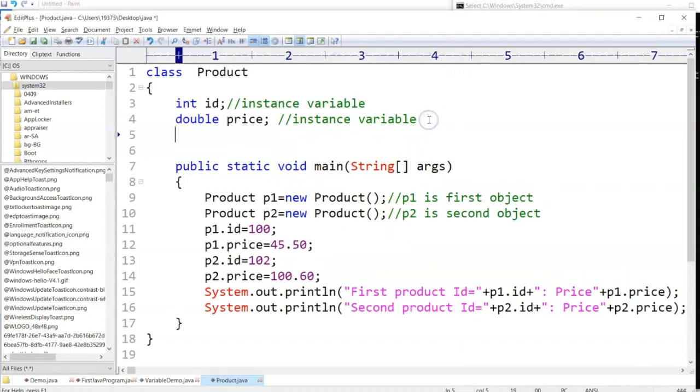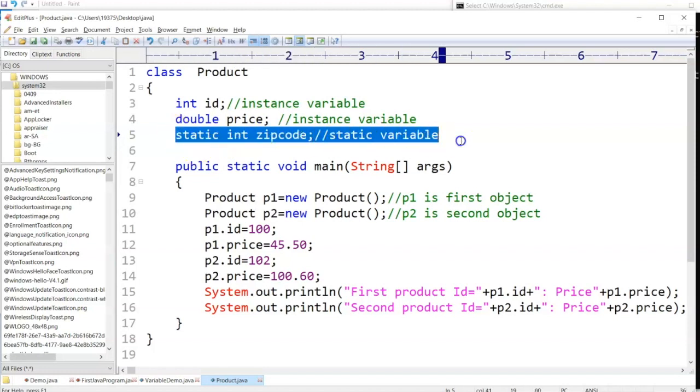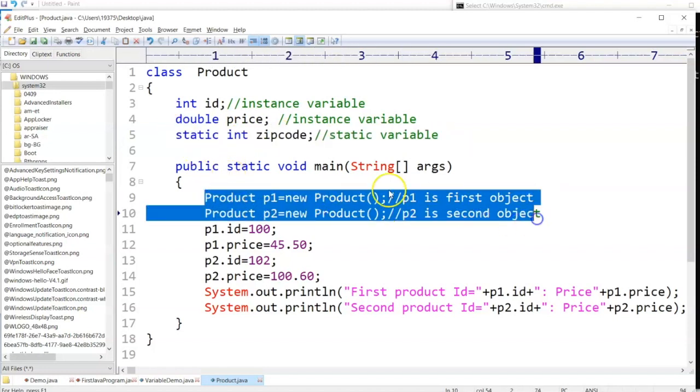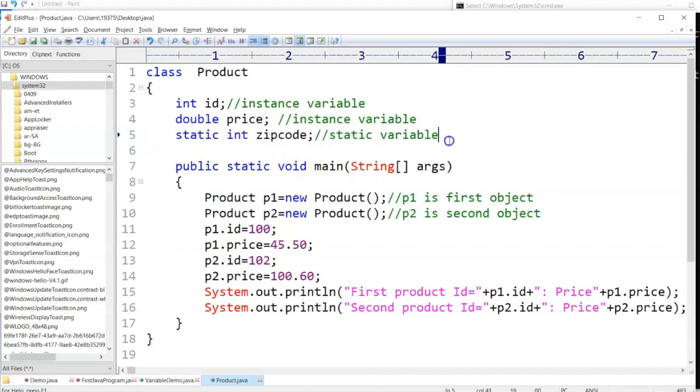Now, what is the speciality of this static? So I'll say static integer location. This product is available in so and so zip code. I'll say 91367 as the zip code, or you can say zip code is the variable, and this is a static variable. No need to declare anything else here. I'll just say static. This is common for both the products.